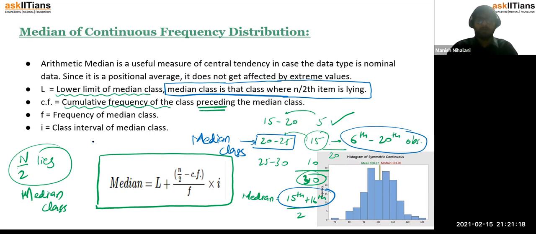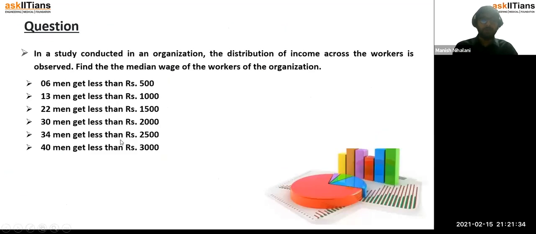Here you just have to make sure that your CF is the cumulative frequency preceding. Now what does preceding mean? Preceding means before that, prior to that, above that, okay? So let's quickly solve this sum. It says in a study conducted in an organization, the distribution of income across the workers is observed. Find the median wage of the workers of the organization.